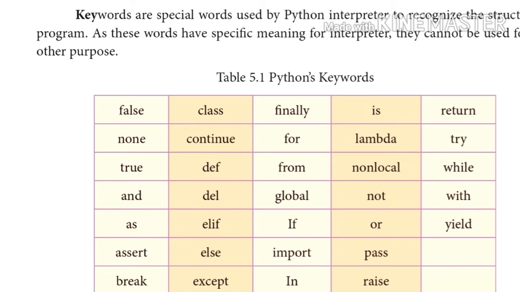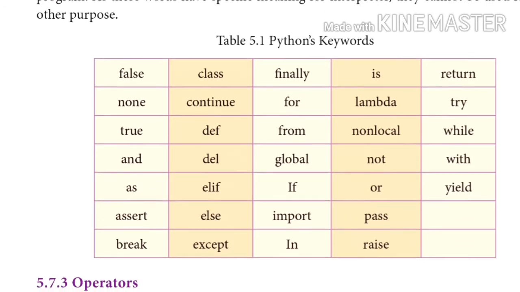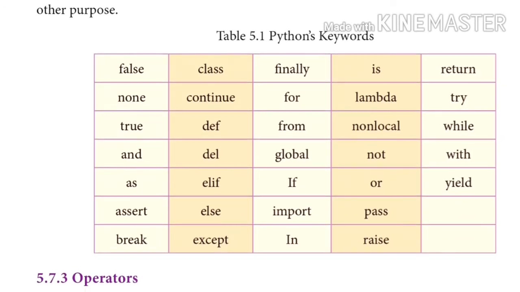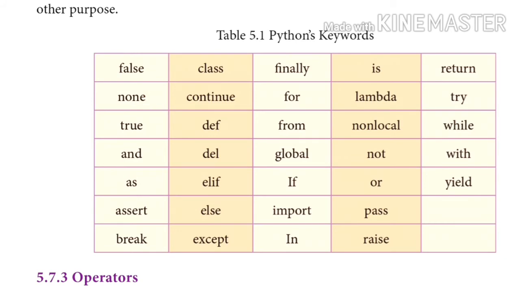I just read one by one. False, None, True, and, as, assert, break, class, continue, def, del, elif, else, except, finally, for, from, global, if, import, in, is, lambda, nonlocal, not, or, pass, raise, return, try, while, with, yield. So these are all the Python keywords that should not be given as identifiers.